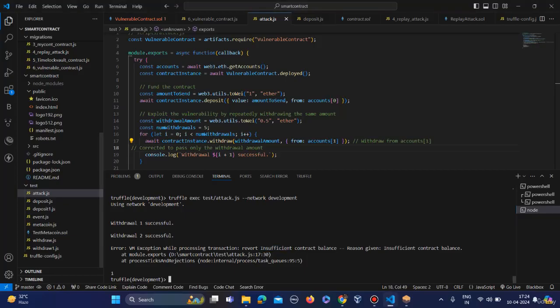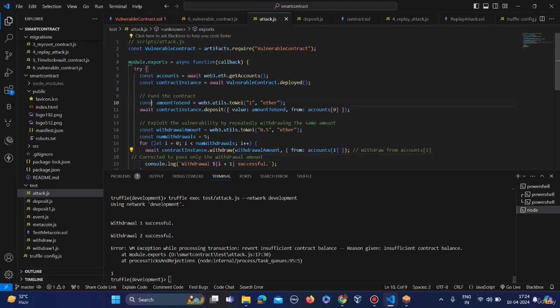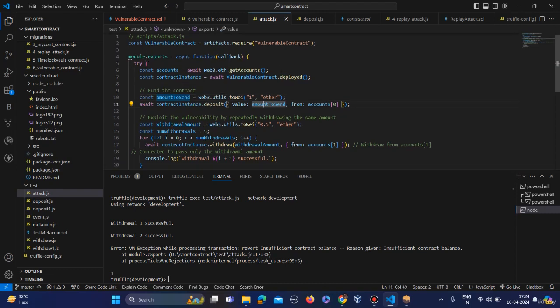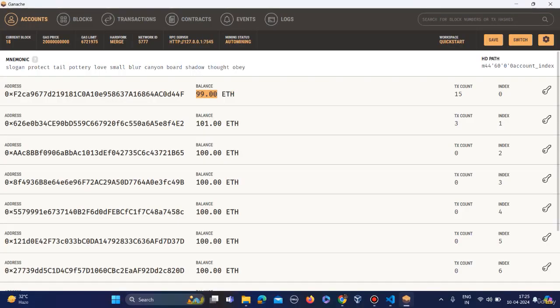Now this error showed because the contract has insufficient balance. Okay, so this is why this error showed here. So I can explain. You can see here we have this contract. We are sending 1 ether to our contract from account 0. You can see the 1 ether is transferred to the contract.